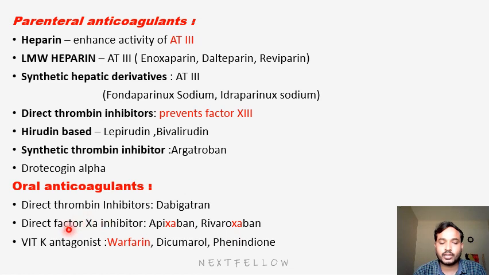Next oral anticoagulants are vitamin K antagonists. Those are warfarin, a very important drug, and dicumarol, phenindione. So these are the parenteral and oral anticoagulants. We will discuss each one in the following slides. In this slide you have to remember the name and the action on the factor.